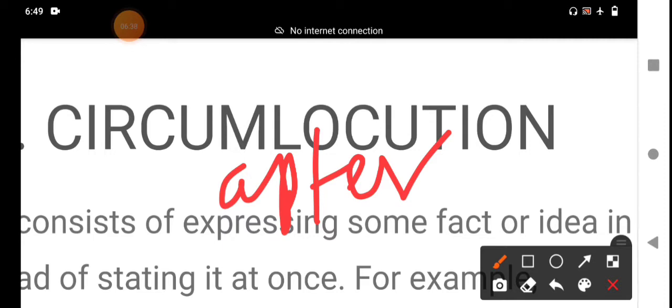In fact, when somebody wants to remain ambiguous about something and does not want to say anything directly, he is in an unclear, obscure, vague situation. That's why he does not want to say anything directly. He uses circumlocution.